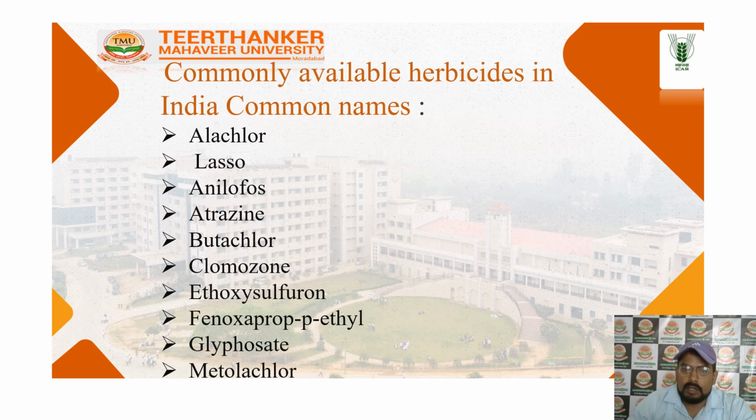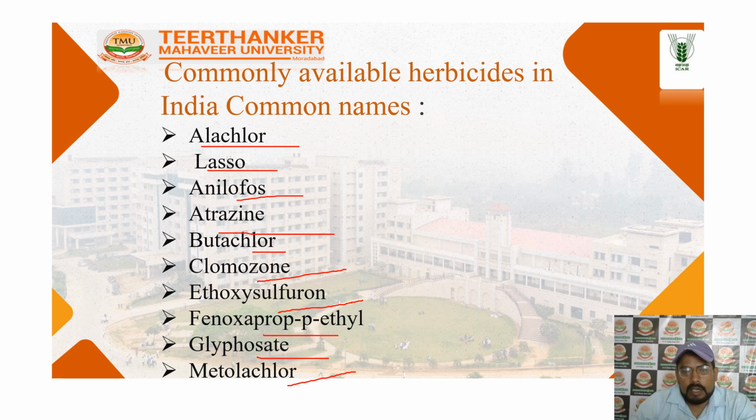The next one is the commonly available herbicides in India, commonly named like Alachlor, Lasso, Anilofos, Butachlor, Clodinafop, Ethoxysulfuron, Fenoxaprop, glyphosate and Metolachlor. These are the herbicides used on different crops, and this is a list of the major herbicides used in Indian agriculture. So these are the common ones.